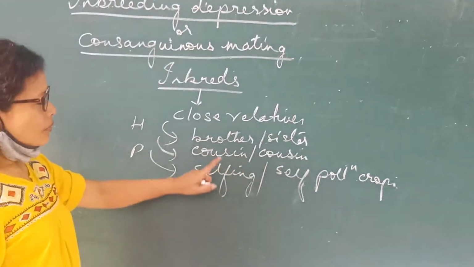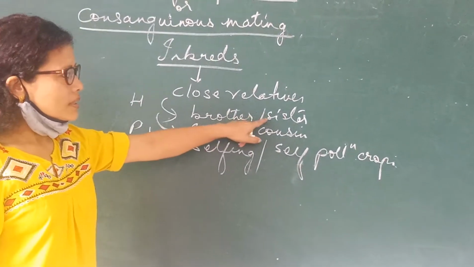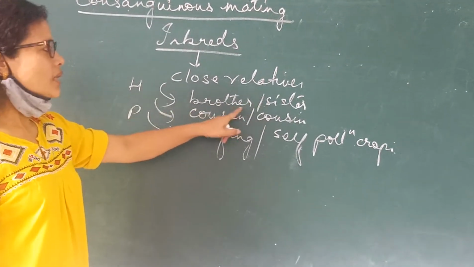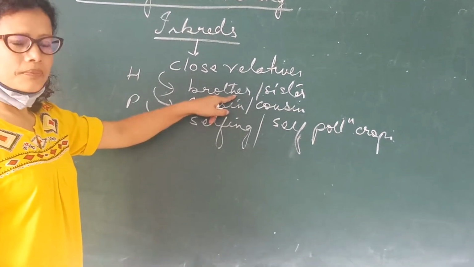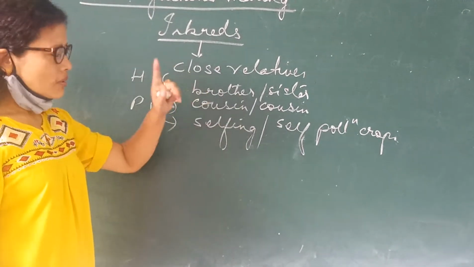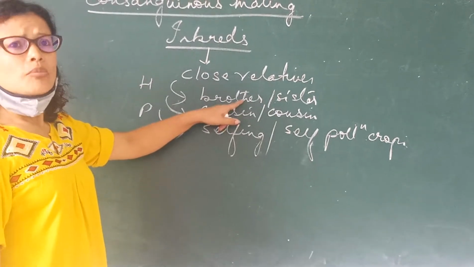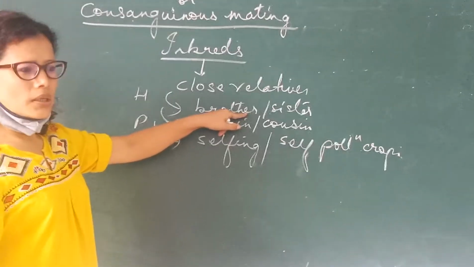Now, human beings don't encourage a brother-sister relationship. They don't encourage anyone to marry your own sister or your own brother. It is considered to be a sacrilege, a sin, in most human races.